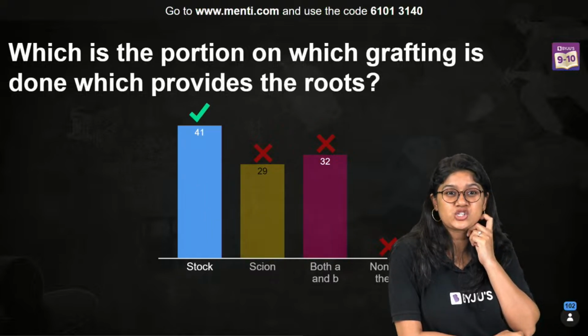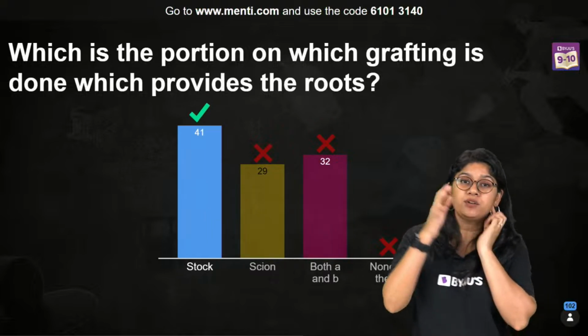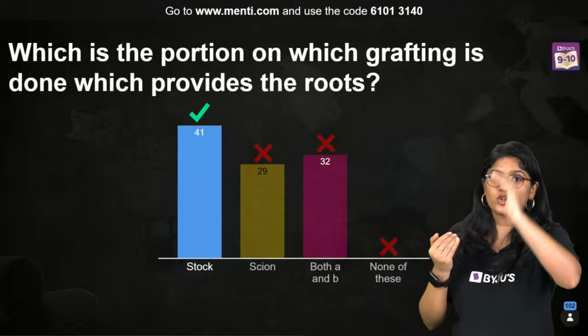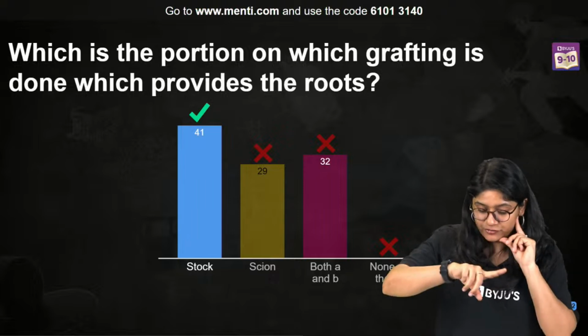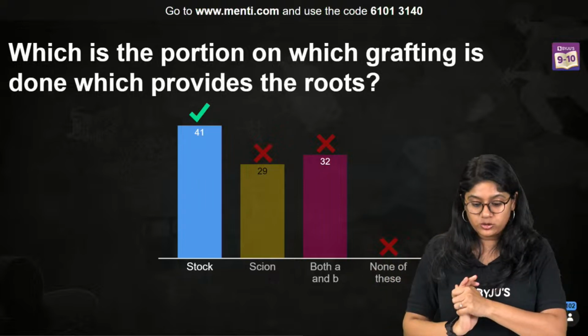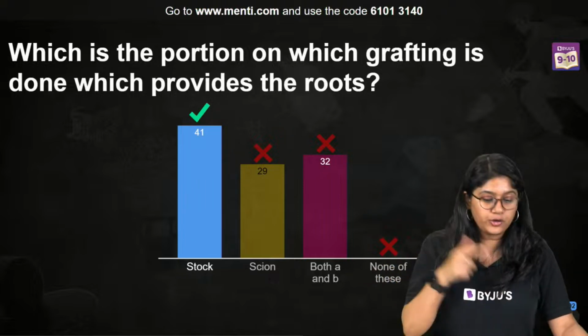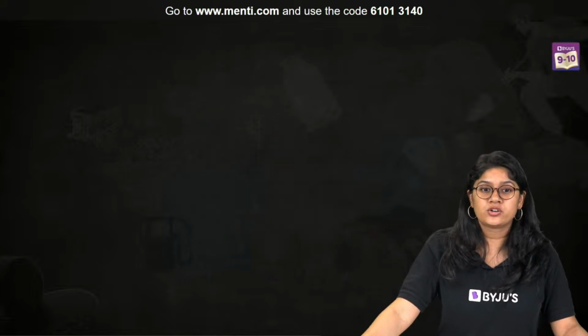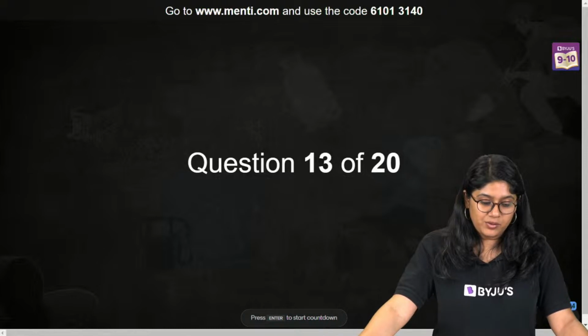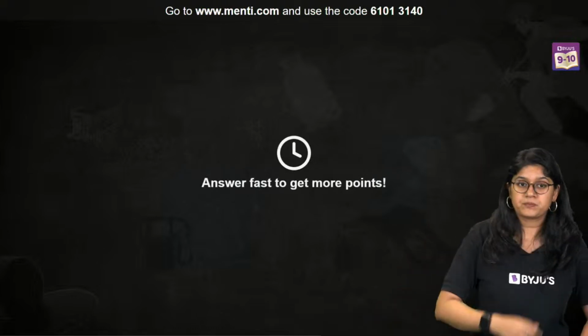The correct answer is stalk. We have just discussed, stalk is the lower part, and on top of it comes the scion. 29 of you got confused with the upper part and 32 of you voted for both A and B. Now you know the correct answer. Stalk will provide the roots. Very good. Question number 13, everyone, on your screen.